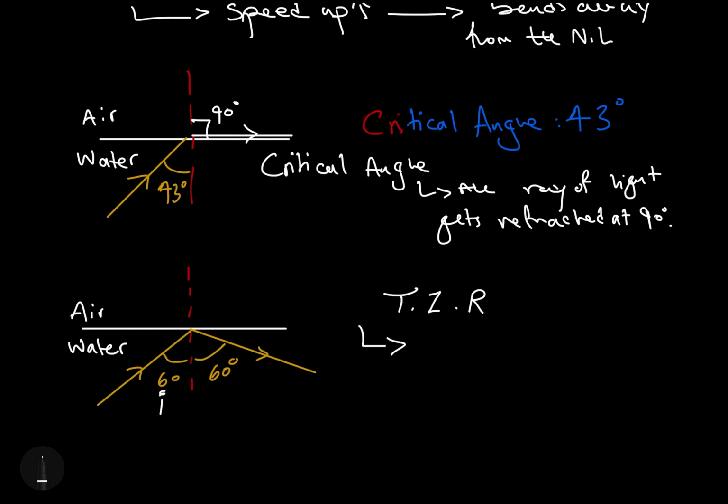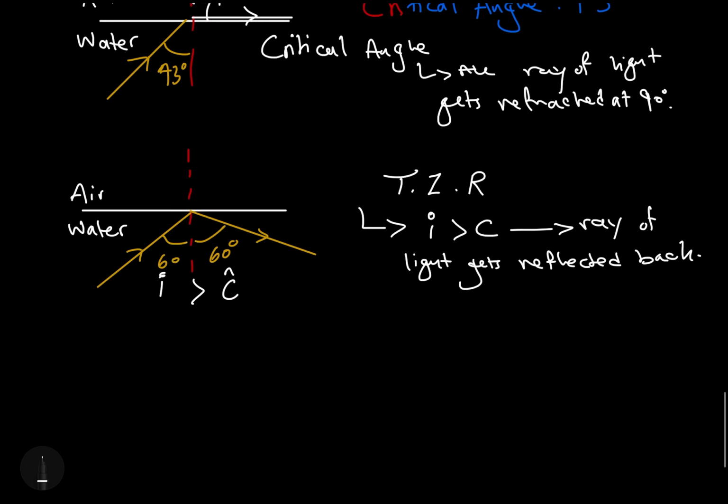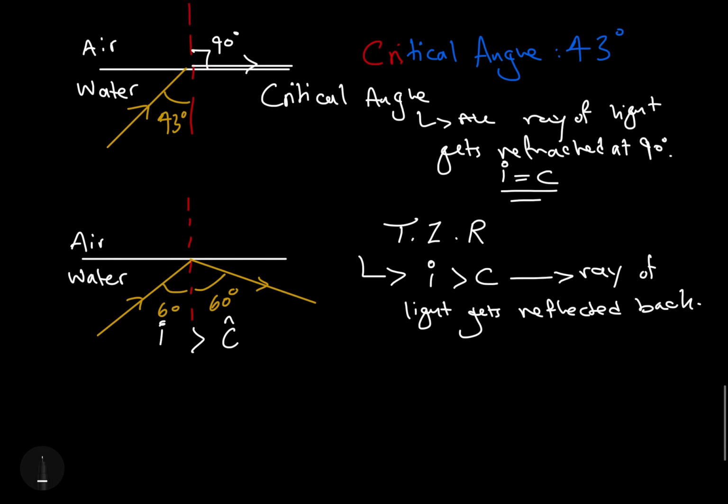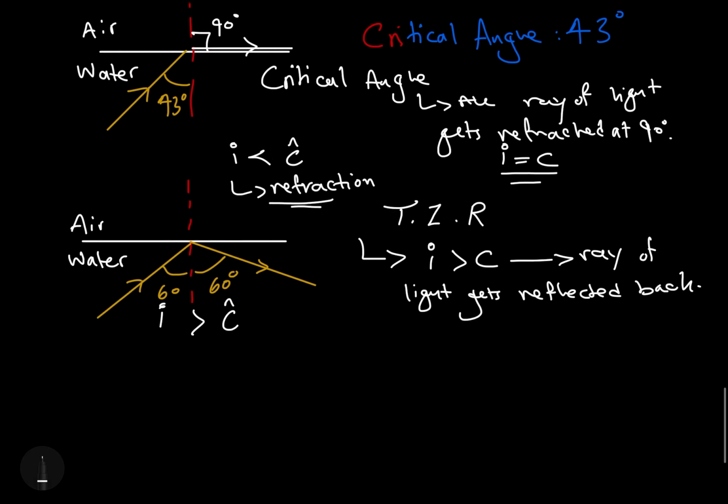And it happens when the angle of incidence here is greater than the critical angle of the substance or medium. So when the angle of incidence is greater than the critical angle, the ray of light gets reflected back. And obviously, if the angle of incidence is equal to the critical angle, we have the ray of light getting refracted at 90 degrees. And if it's less than the critical angle, we then have refraction, like the first two examples I told you about.